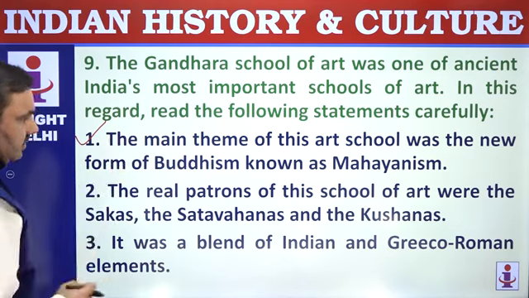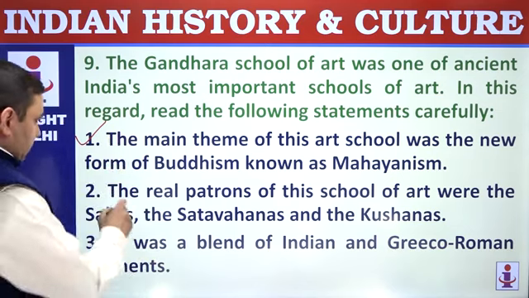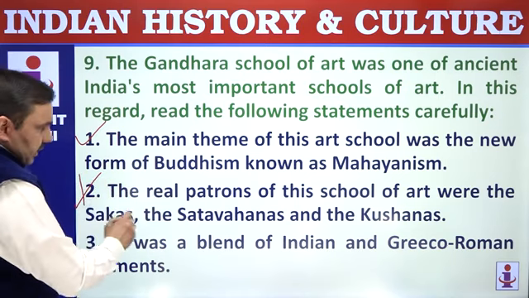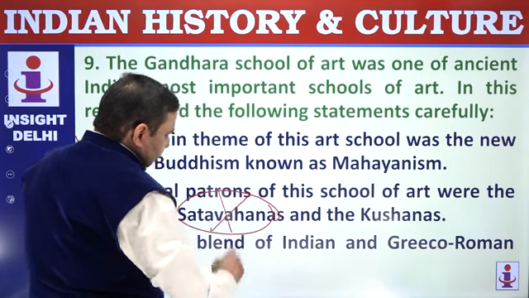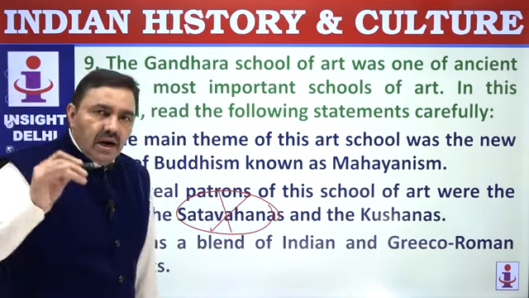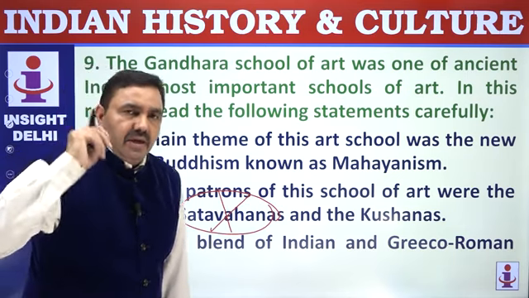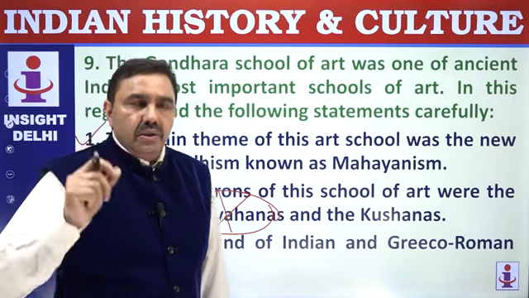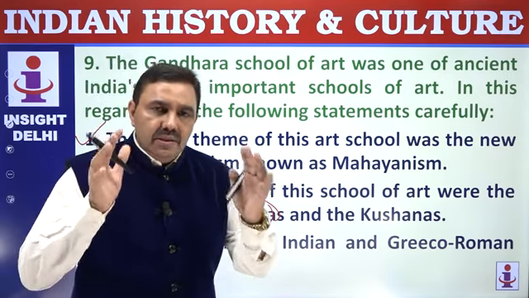The real patrons of this school of art were Shakas, Satavahanas and Kushanas. Shakas were there, but not Satavahanas. Kushanas were there. Satavahanas were in Deccan, not in the northwestern part. Satavahanas patronized the Amravati School of Art. So try to keep in mind the geographical location of the Gandhara school: the Pakistan and Afghanistan area of today was covered by this school.